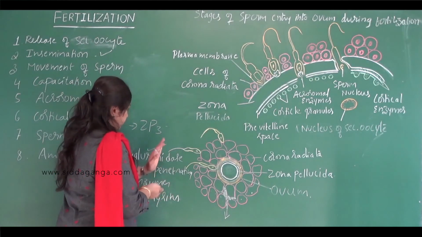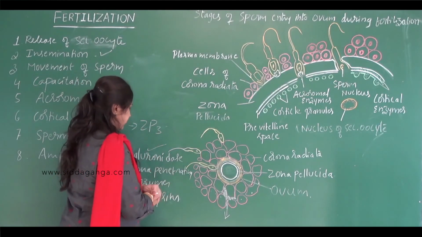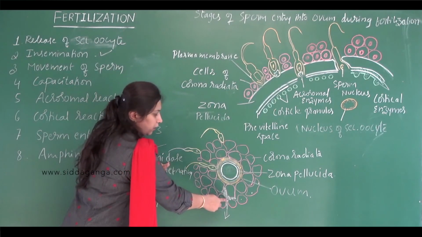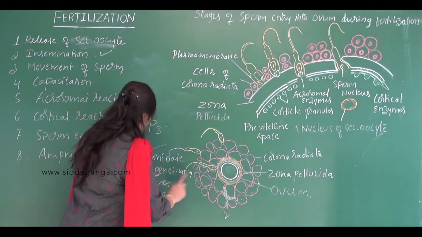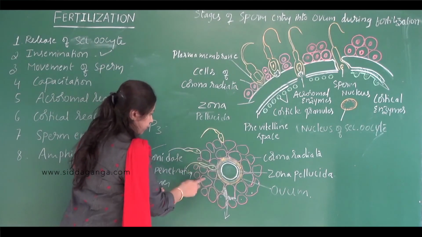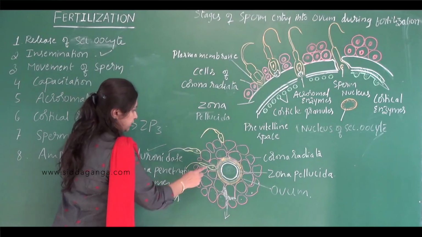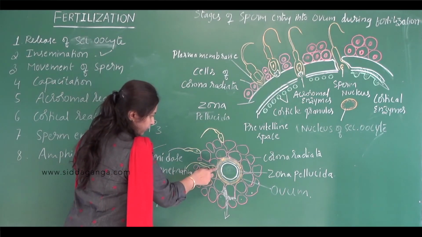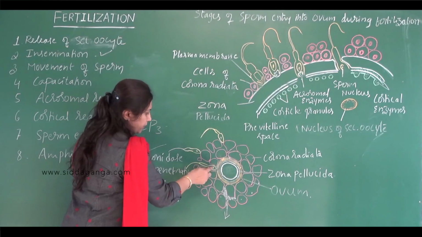So these are all the sperm lysin enzymes: hyaluronidase, which dissolves the hyaluronic acid, and the corona penetrating enzyme, which dissolves the cells of corona radiata, so that the sperm reaches the zona pellucida layer. It gets exposed, and the sperm head binds with the ZP3 receptors in the zona pellucida, so that the acrosome covering degenerates and its contents are released.